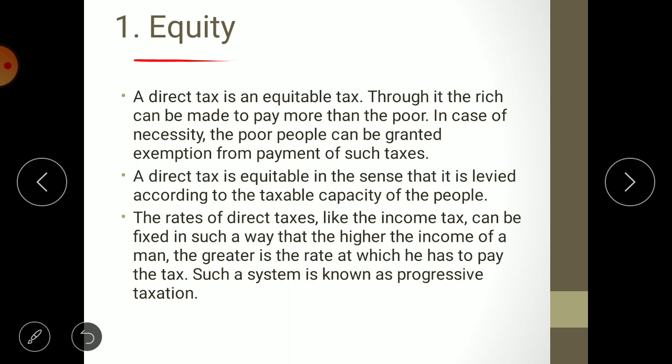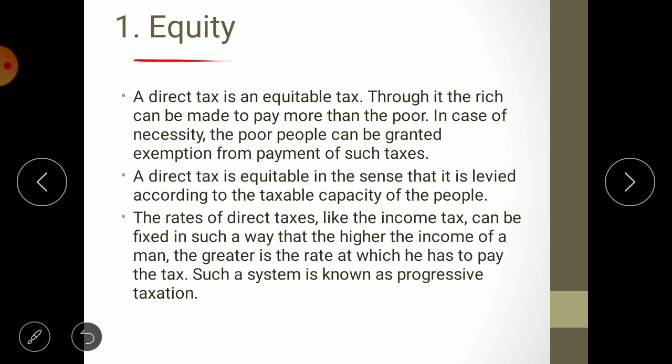In direct taxes we have seen that one example of direct tax is income tax, and you must be knowing that in our country poor classes are given exemption from the tax payment. Then 10% category is there, 20% category is there, and 30% category is there. So highest tax is chargeable from the rich class. So that says that direct taxes are equitable.